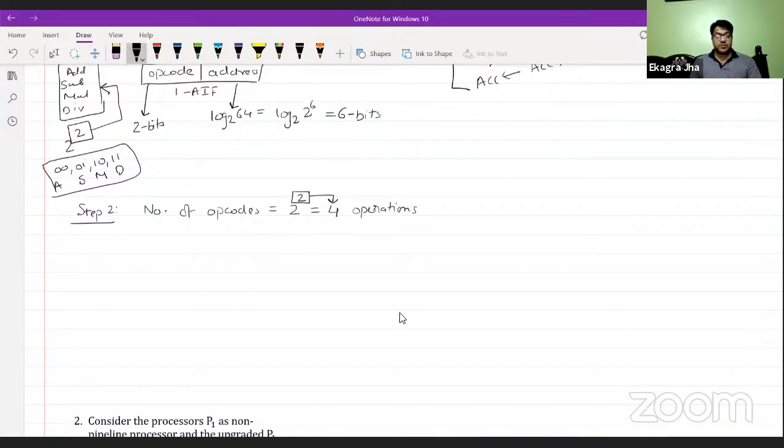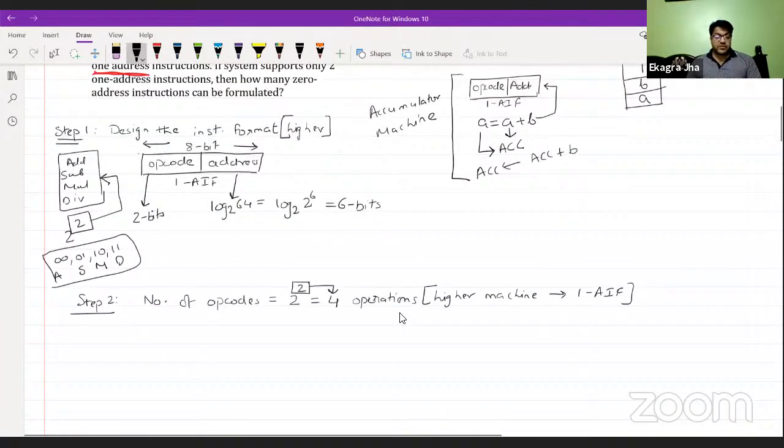So a 5-bit opcode will give you 32 different instructions, and these 32 different instructions are represented in the 5-bit opcode. So after 4 operations we are having, these 4 operations are actually reserved for the higher machine, which in our case is the one address instruction format. But we need to find the 0 address instruction format. It is already given in the question.